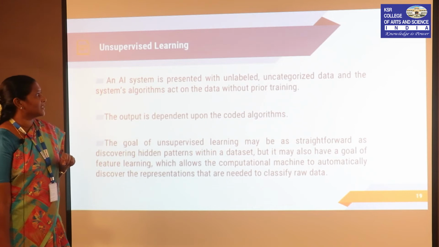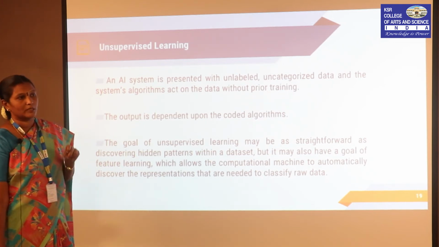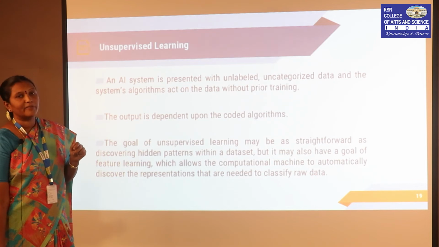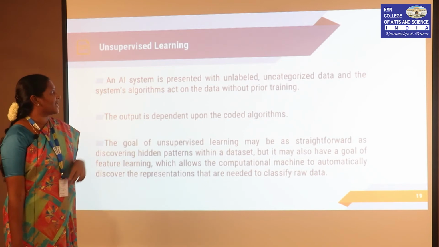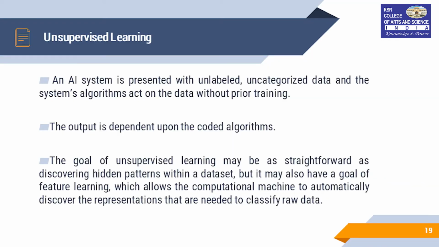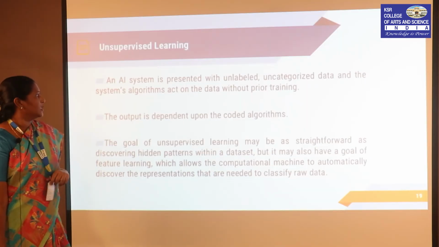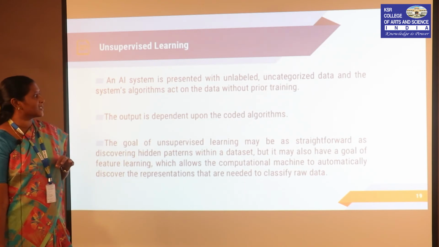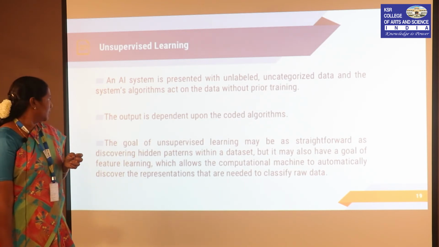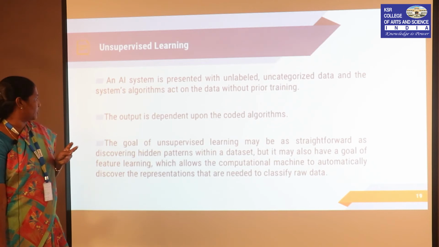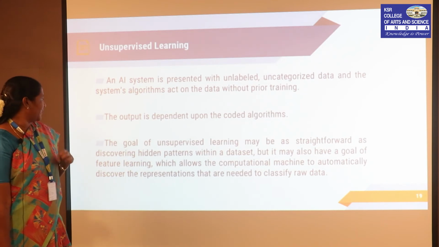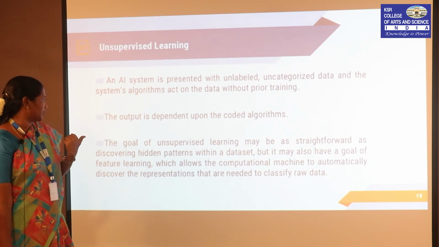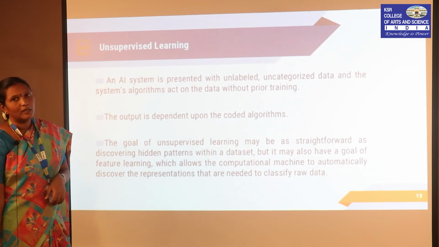Then there is unsupervised learning. In unsupervised learning, the machine is trained, but not in such a way that we are giving the features. That is, it is presented with unlabeled and uncategorized data, and the system algorithms act on the data without prior training. So, how it classifies or predicts is based on the coded algorithms. The goal of unsupervised learning is straightforward: some hidden patterns within the data set are identified, and the machine automatically classifies the raw data.